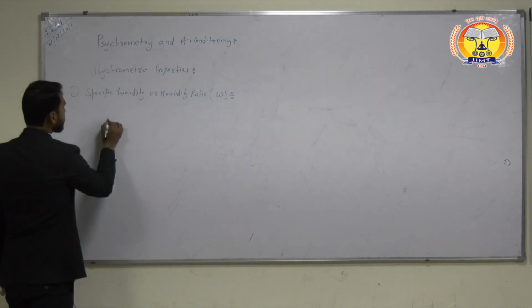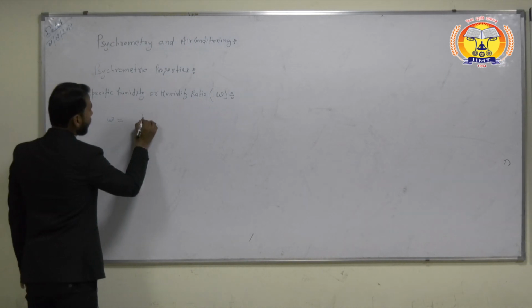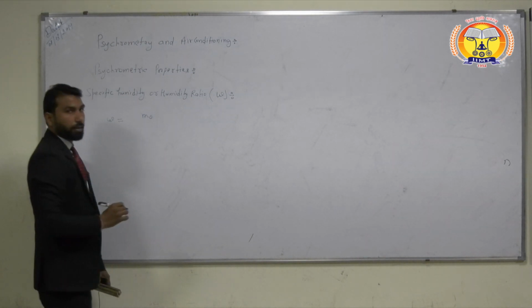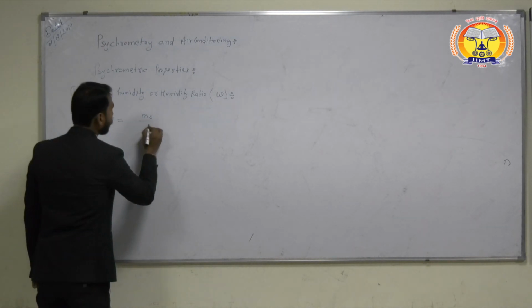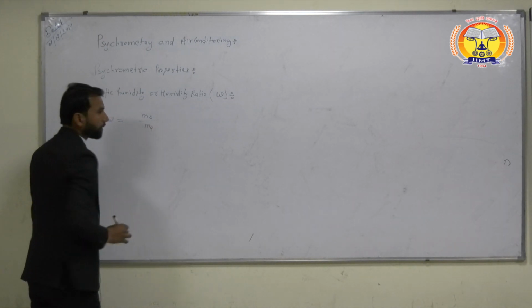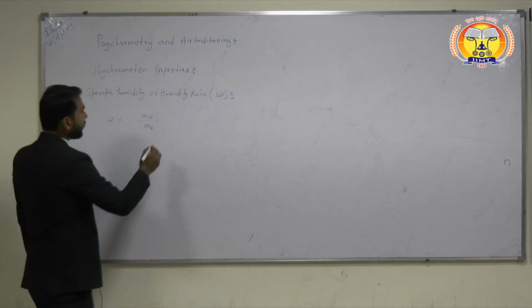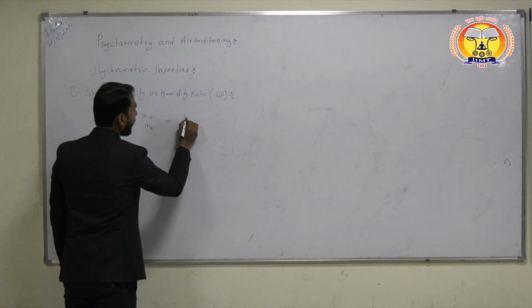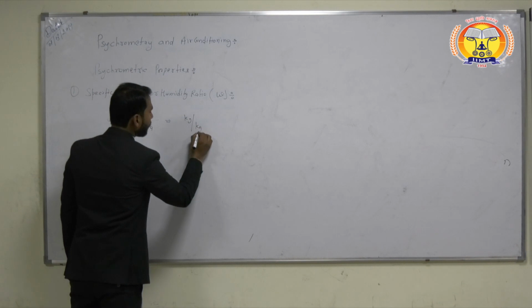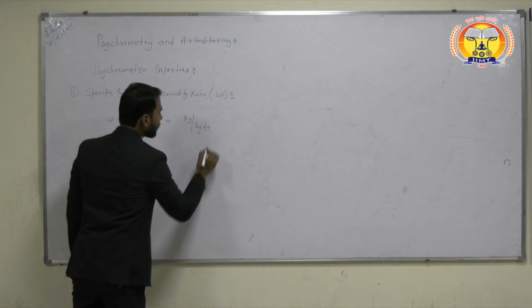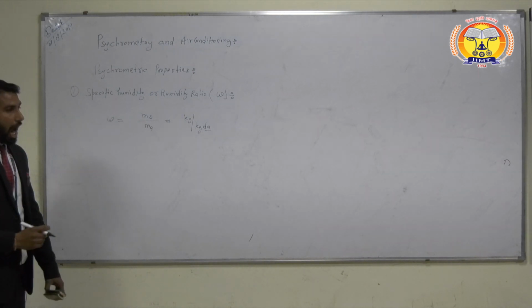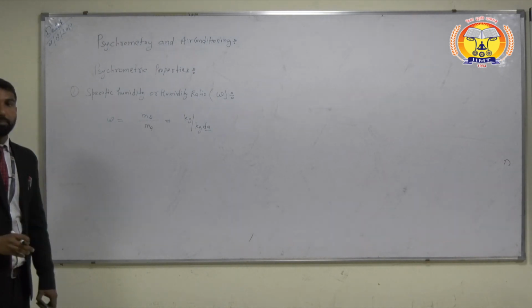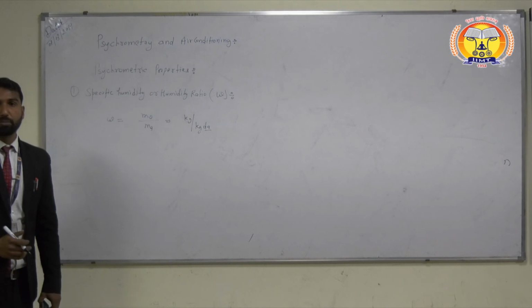What is omega? Omega is the ratio of the mass of water vapor present in the atmospheric air to the mass of dry air. Its unit is kg per kg of dry air, where dA means dry air. It tells how much water vapor is present in the atmospheric air.